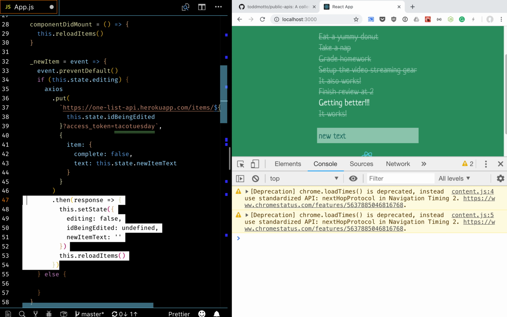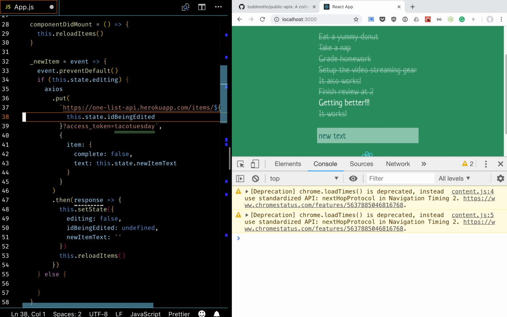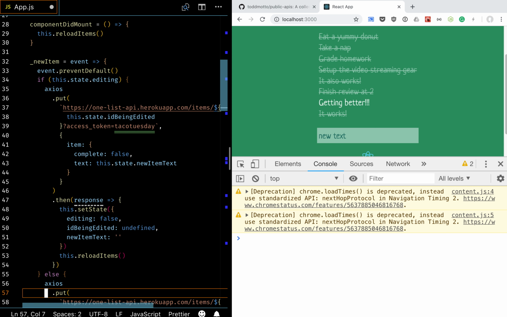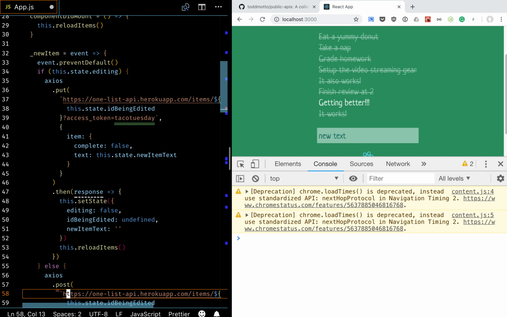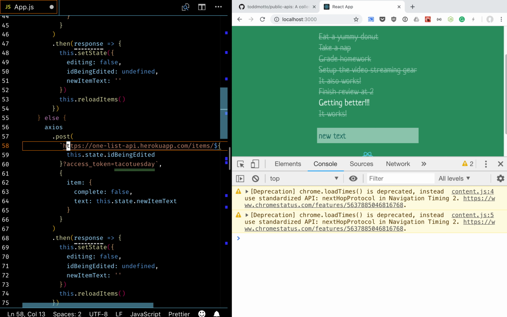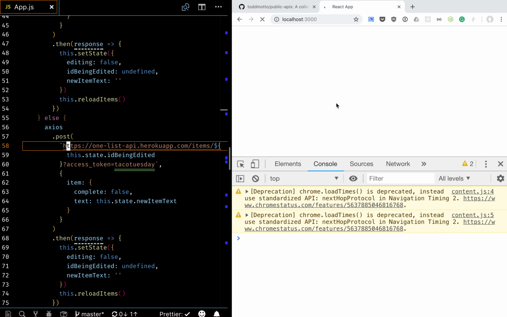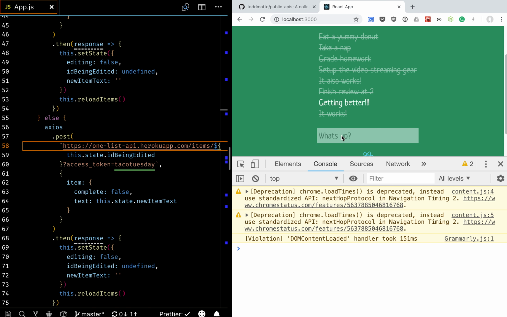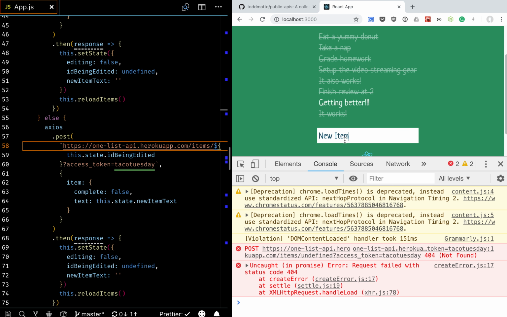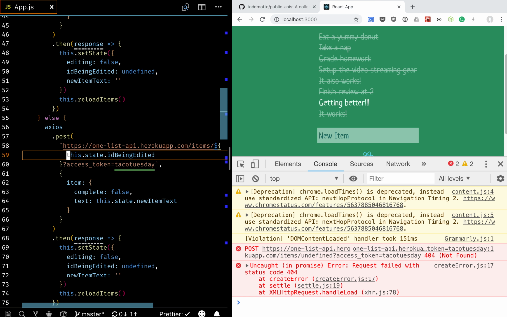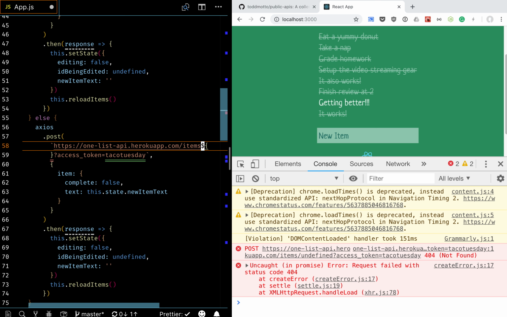Otherwise, we need the same code, except it's a post. Yeah, I think when we refactored to having this right-click edit, we never hooked up the normal new item. And then it's not the ID, it's just post to items.